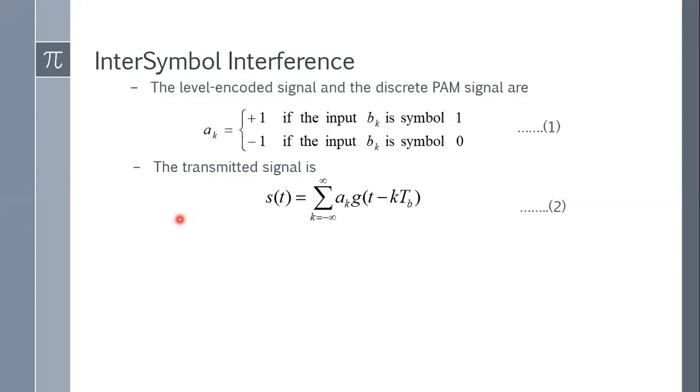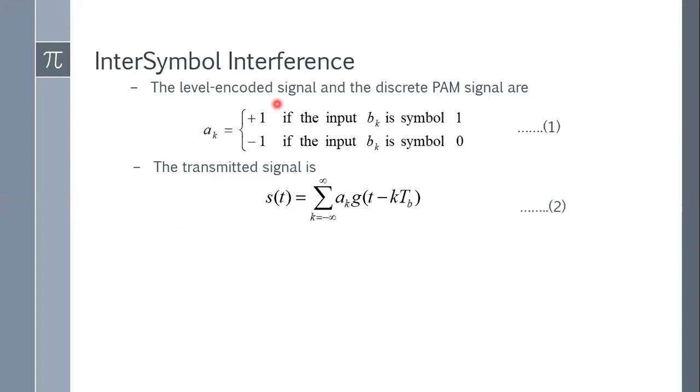You can consider kT_b as the sampling rate, but we will not call it the sampling rate on the transmit side, because the input to the PAM is already sampled data. The input of the PAM is a binary bit, so it has already been sampled. What we are doing is converting this binary into a square waveform with a width of T_b. That's why I've written clock pulse of T_b. So I am multiplying a pulse of T_b duration with the value of plus A or minus A, and we get this square waveform.